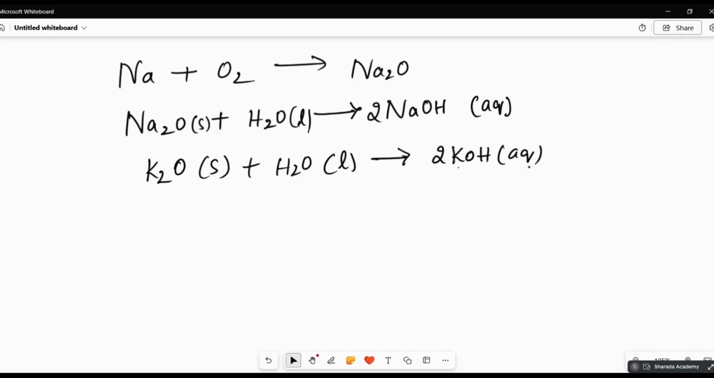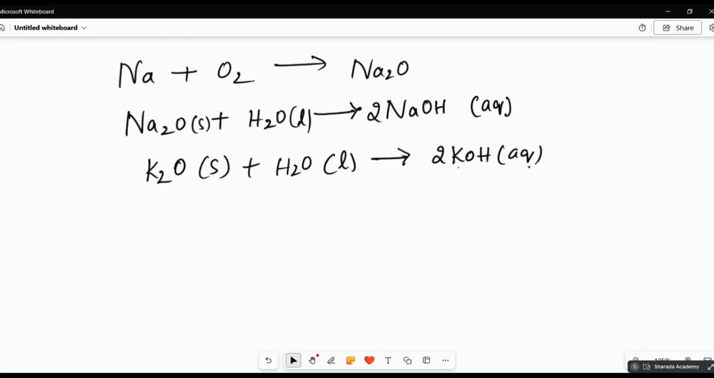Okay. So most of the metal oxides are bases in nature, but aluminium oxide and zinc oxide are amphoteric in nature. That means they behave both as an acid as well as a base. So that's why they are called amphoteric in nature.